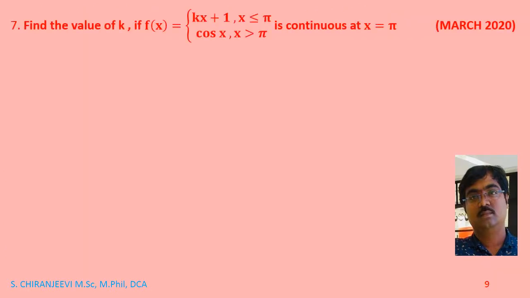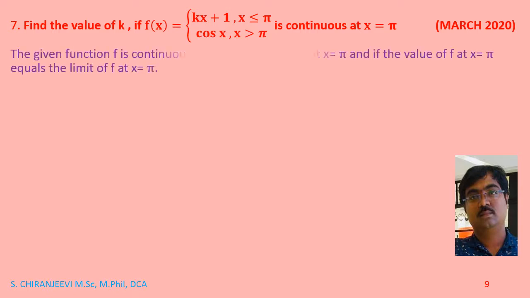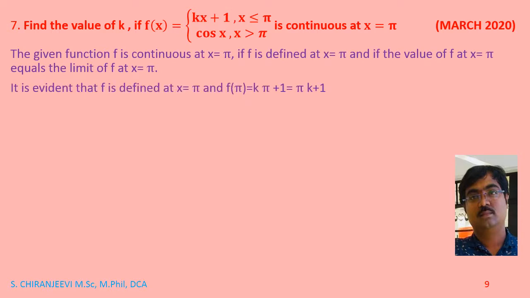Now find the value of k if f of x equals kx plus 1 for x less than or equal to pi, and cos x for x greater than pi, is continuous at x equal to pi, which was asked in the year March 2020. So here f of pi is k pi plus 1, equals pi into k plus 1. So limit x tends to pi minus f of x equals limit x tends to pi plus f of x equals f of pi.